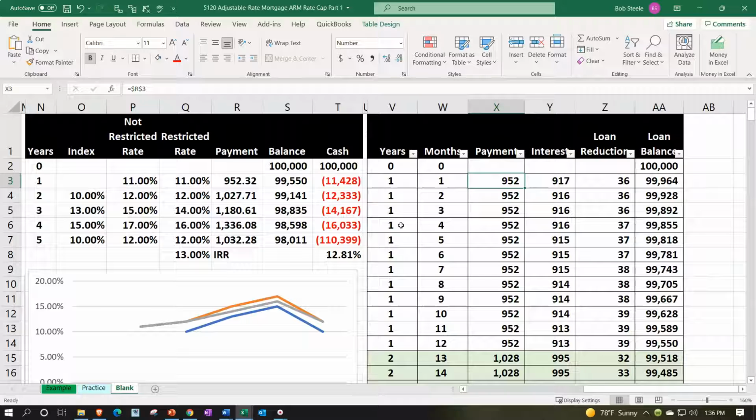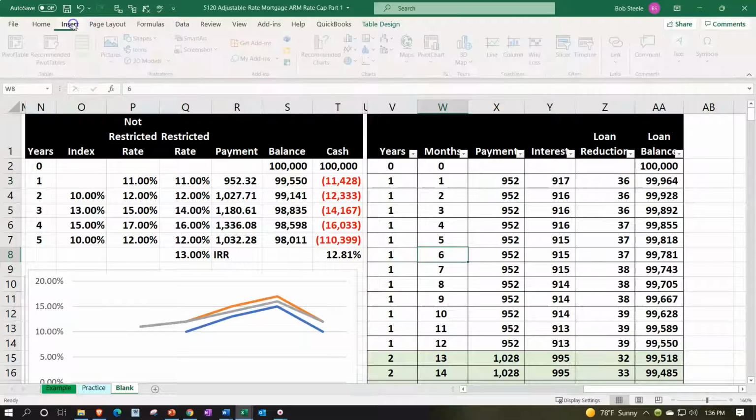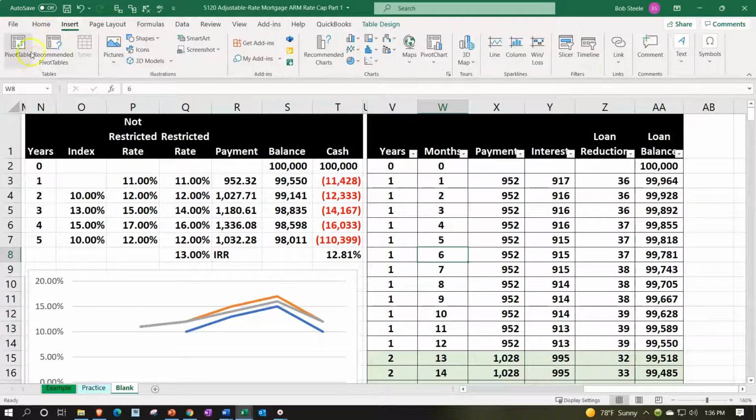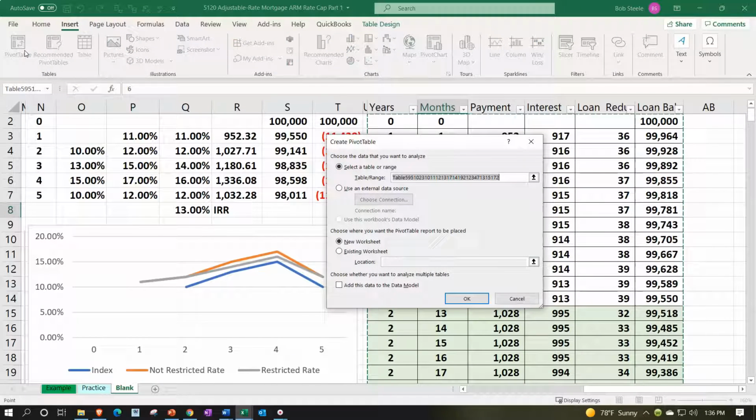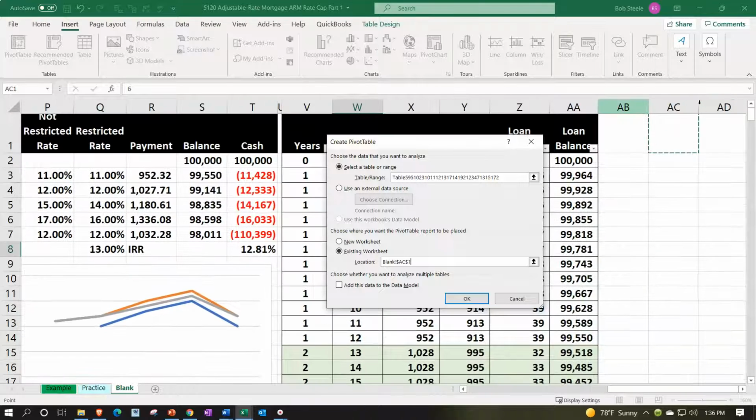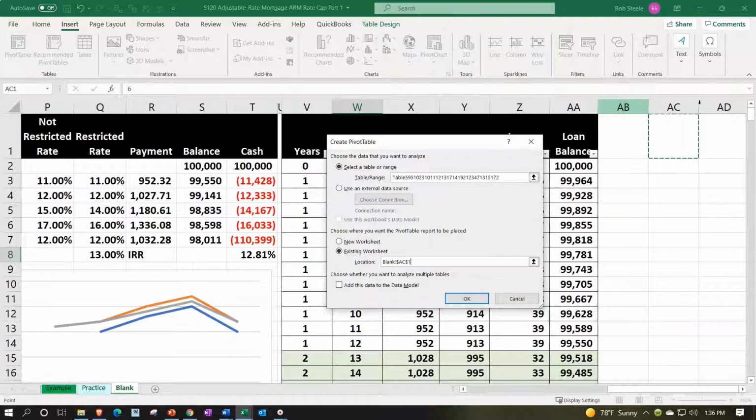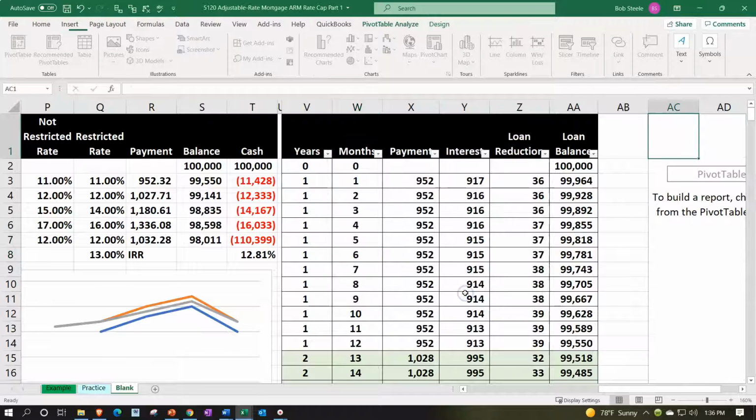So we've done this a few times in the past, so I'll do it fairly quickly. But we're going to put our cursor in the table. We're going to go to the Insert tab up top. We're going to go to the Tables, go to the Pivot table, and then I'm going to add this in the existing worksheet, right there. And then I'm going to put it not in this cell, in AC1. So blank AC1, and OK.